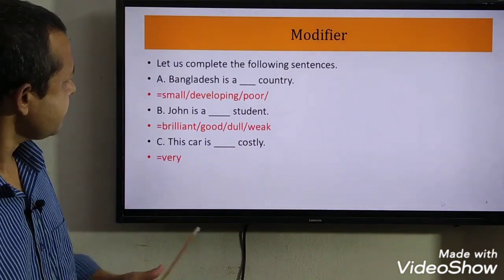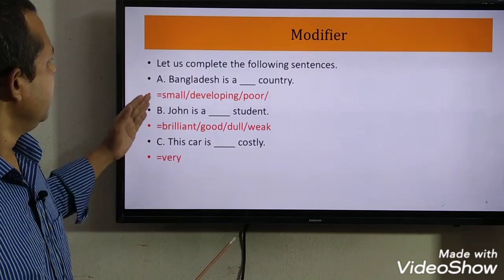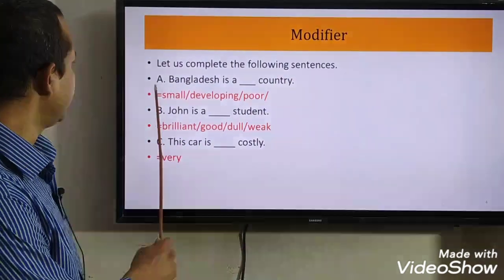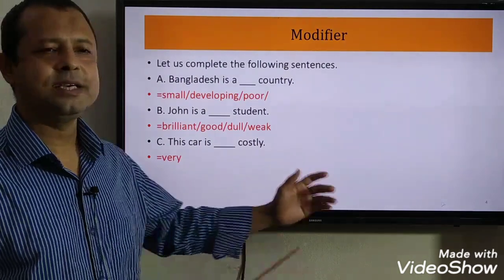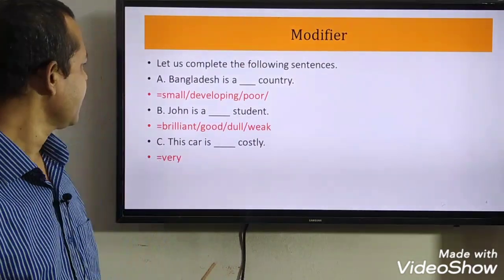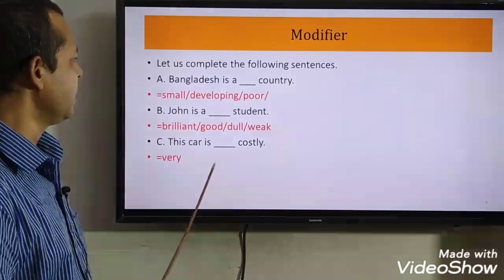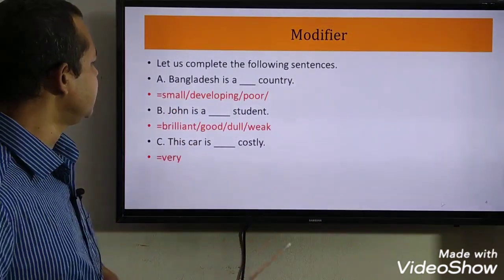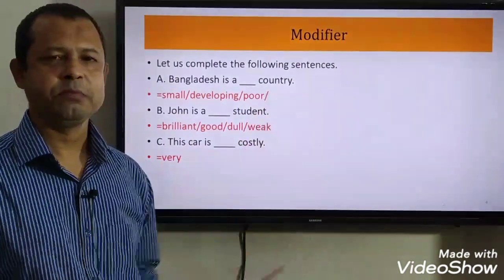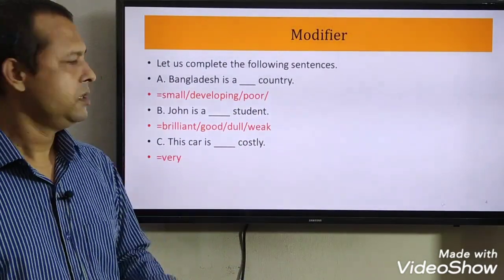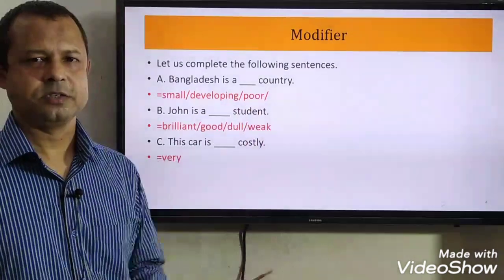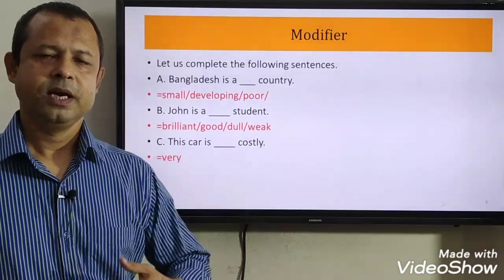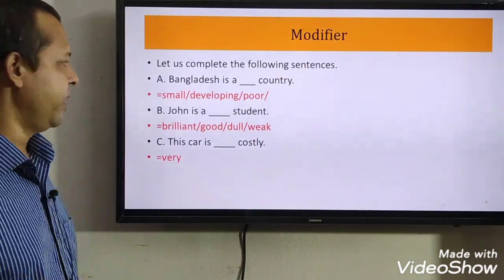Here you see modifier. Let us complete the following sentences. Number A. Bangladesh is a dash country. We can use here small, developing, poor. So small is used here to describe the noun country. So it is a small country. Small is describing a noun. So small is an adjective and technically it is a modifier.